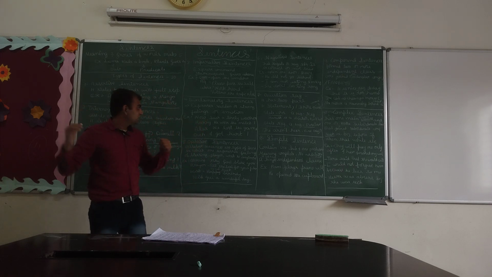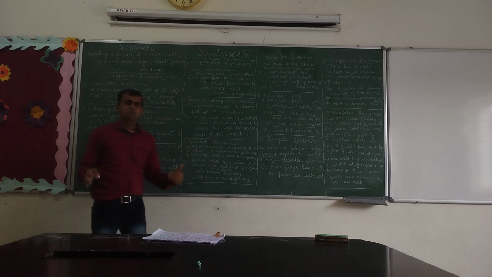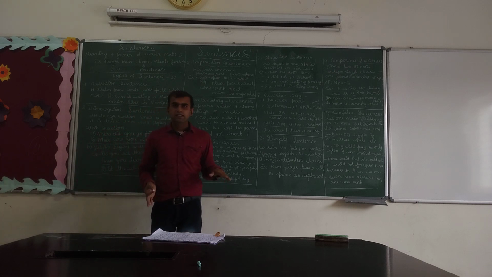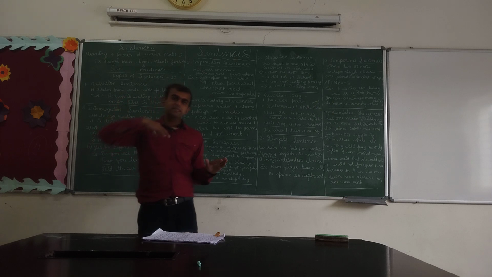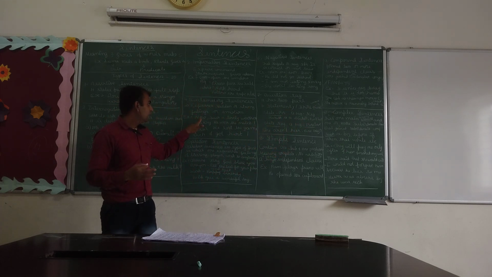Hooray, we won the match! Alas, we lost the match! Alas, he is dead, which is a kind of sad feeling. Ouch, I got hurt! This is about exclamatory sentences, in which one expresses his feeling or emotion through words like wow, hooray, alas, ouch, etc.